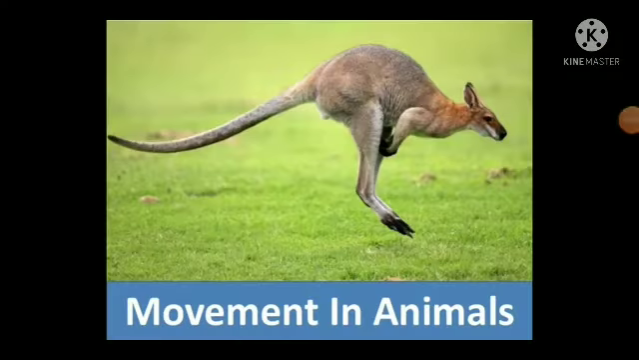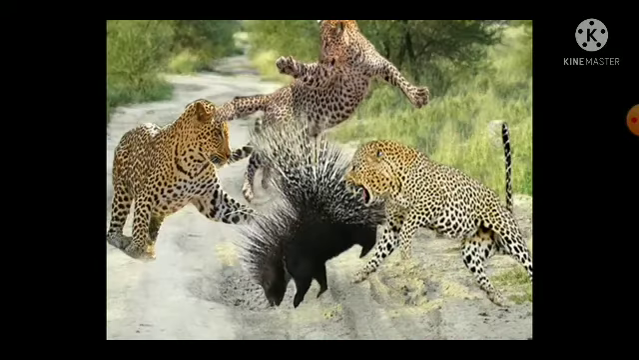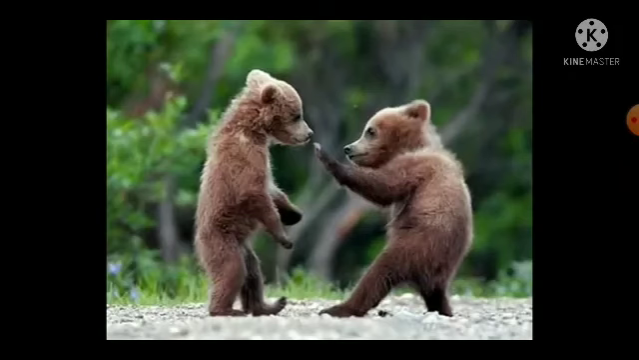In this video we are going to learn about movement in animals. So let us start. Without the ability to move, there would be no life on earth. And the movement from one place to another place is called locomotion. Animals need to move from place to place in search of food, to protect themselves from the enemies, and to build resting and breeding places.